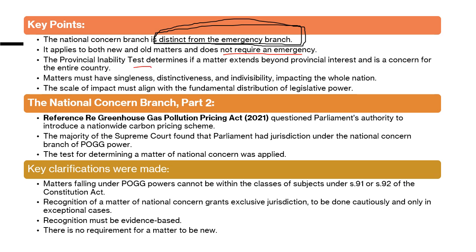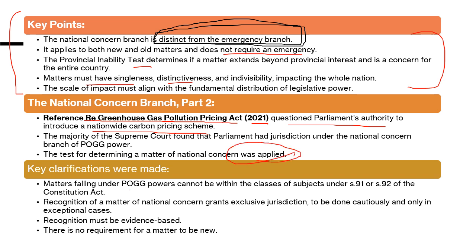Then provincial inability test, matters must have singleness, distinctiveness. As I told you earlier, these things are repetitive, but in examination you have to mention all these key points. Then reference re Greenhouse Gas Pollution Pricing Act. I just told you that the matters related to pollution, sometimes mining, sometimes come under national concern branch. So this act questioned Parliament's authority to introduce a nationwide carbon pricing scheme. Majority of Supreme Court found that Parliament had jurisdiction under national concern branch. Test for determining a matter of national concern was applied.